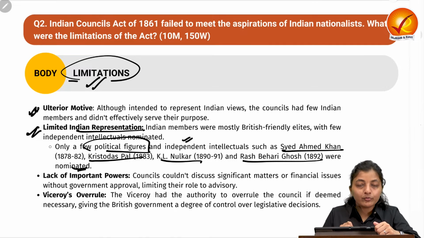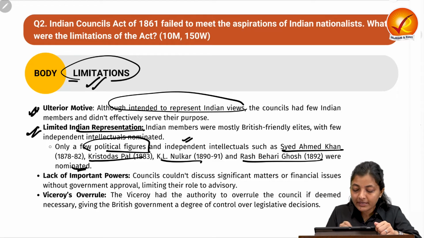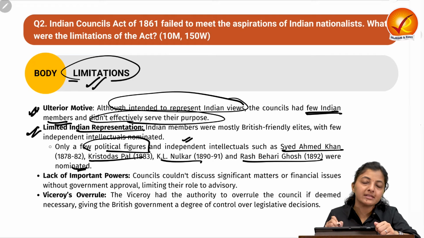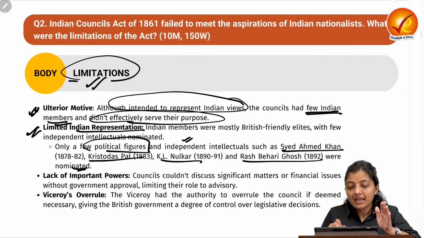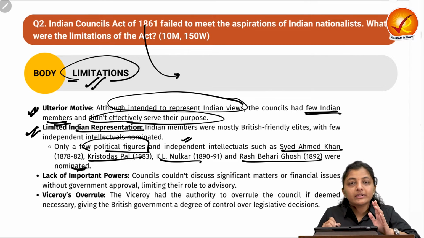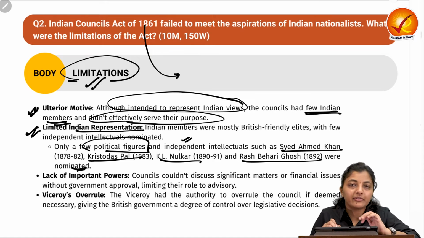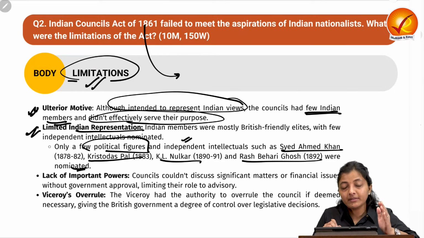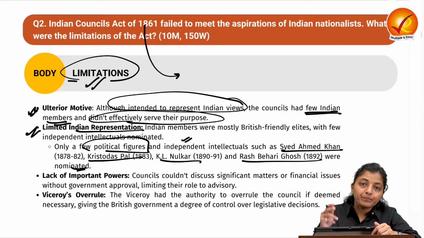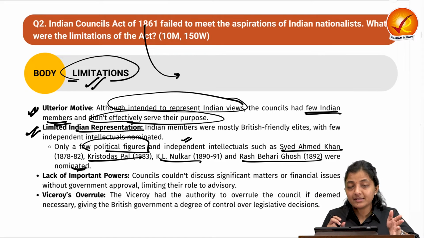Although they intended to represent the Indian public, the council had very few Indian members and did not effectively serve their purpose. This act majorly came so as to prevent a future uprising like that of 1857, which had already happened. So that a new uprising like the 1857 revolt could not be replicated in the future.